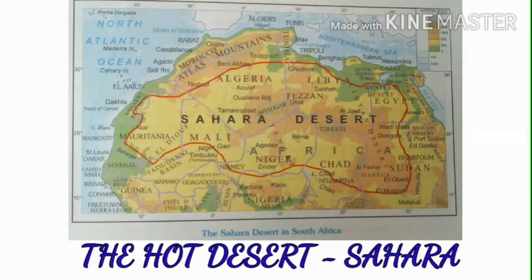Are you clear, students? Natural vegetation and wildlife. What we discussed: apart from the oases, vegetation is also found at the foothills of highlands. There is a huge variety of grasses, shrubs, trees, and so on in this part of the desert.